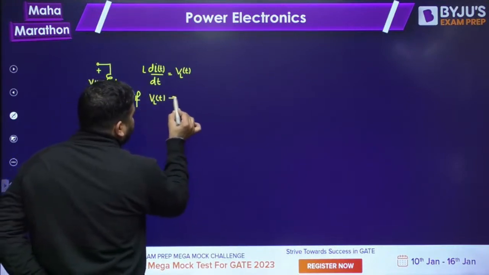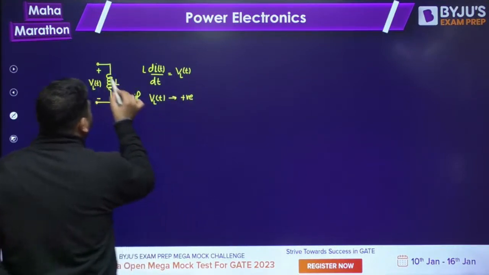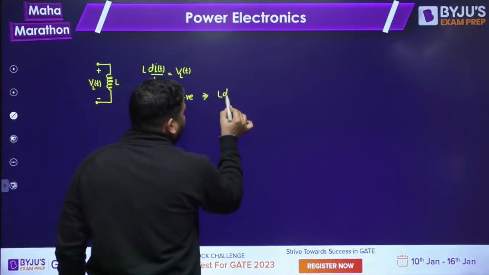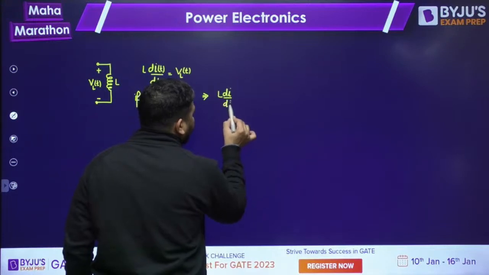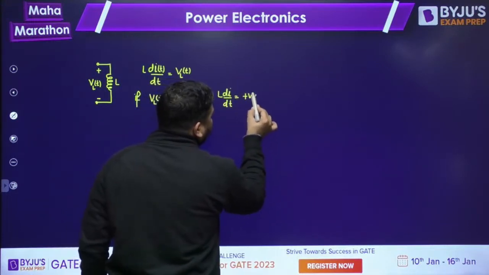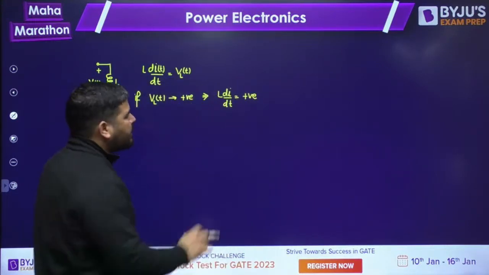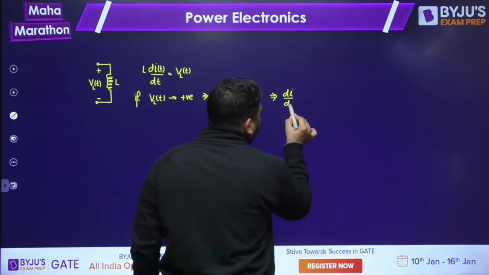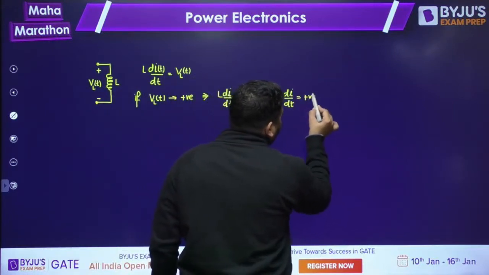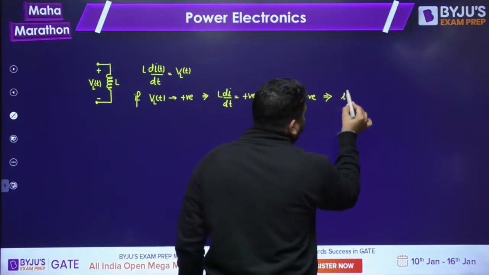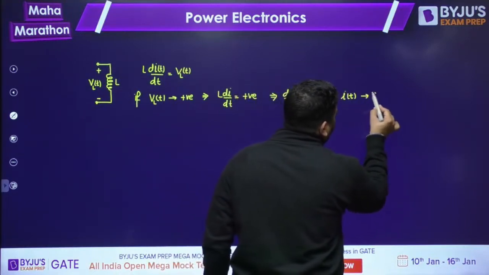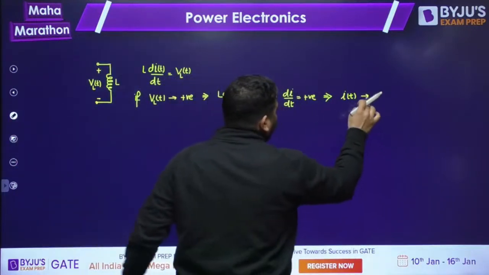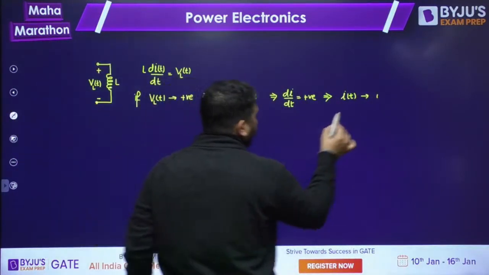If VLT is positive, if this voltage across the inductor is positive, it means L di by dt is positive. What does it mean? It means di by dt is positive. It means IT will be rising.